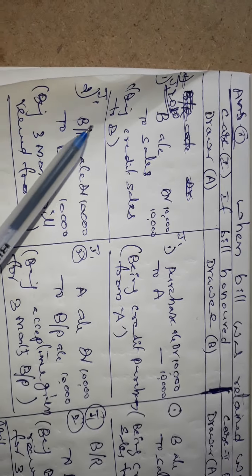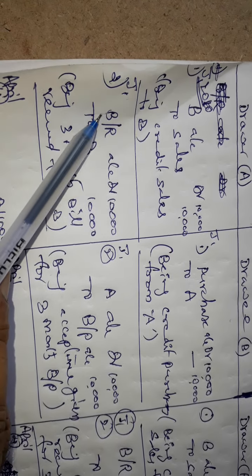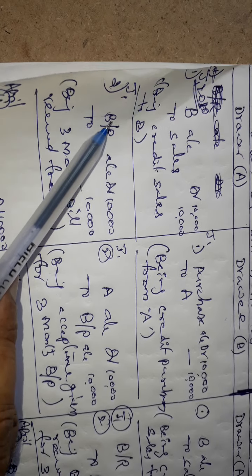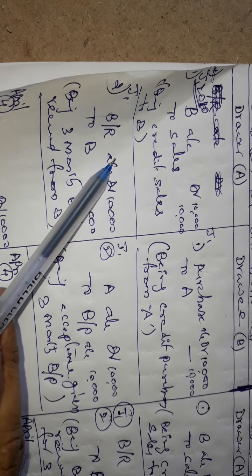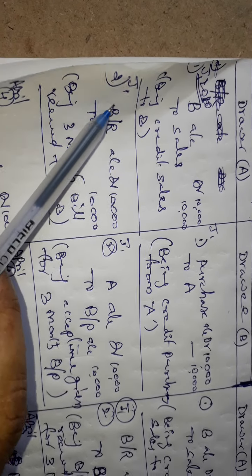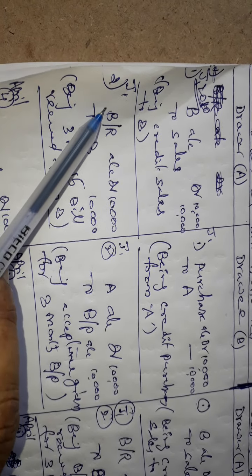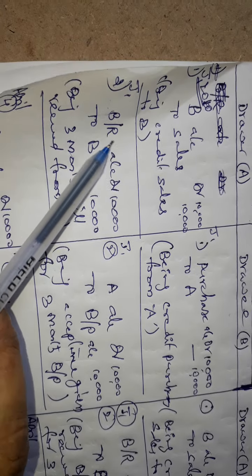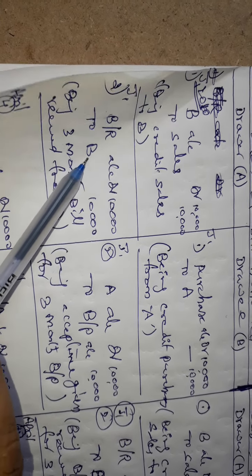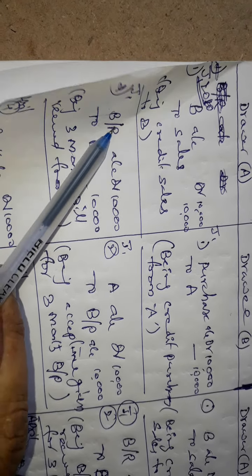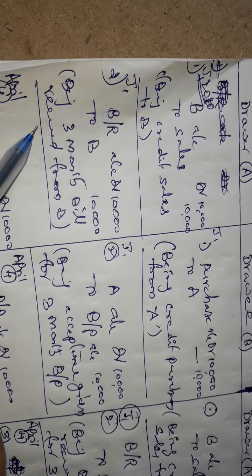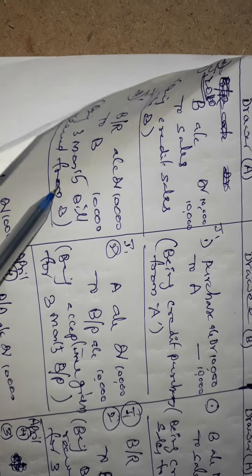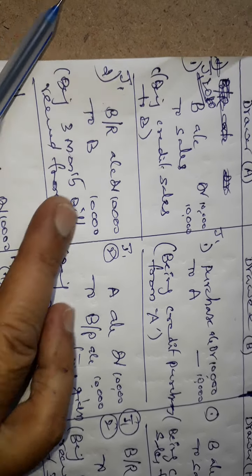That is why I am showing the books of B, on the same day, January 1st. Bills receivable will come, so it is debited. What comes in is debited, what goes out is credited, as per the real account rule. Here real account rules apply to bills receivable, so bills receivable is debited because it is coming in, given by B. Credit the giver account: bills receivable to B account, 10,000. Being a 3 months bill received from B through acceptance.